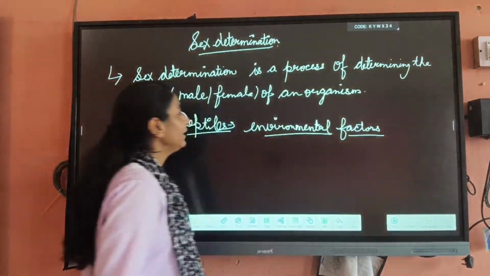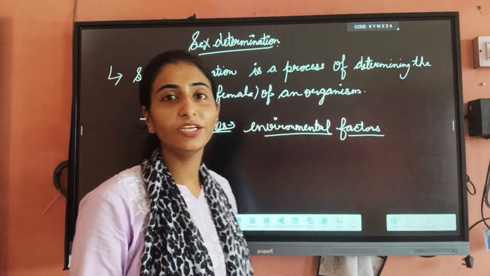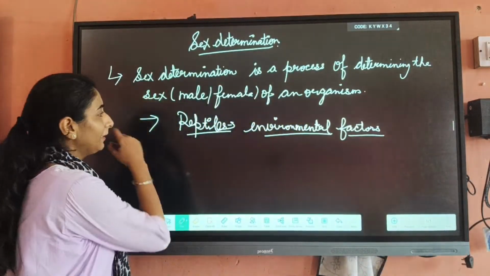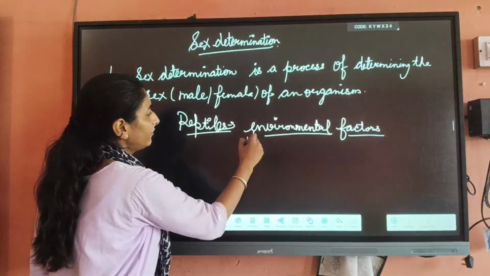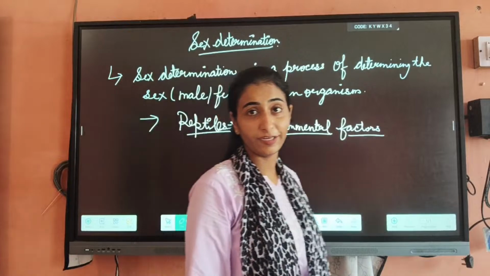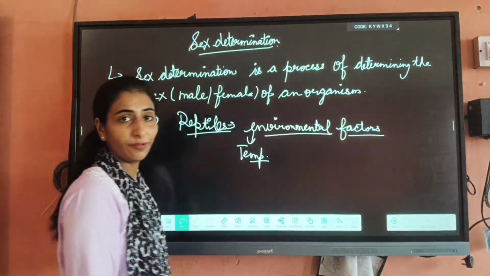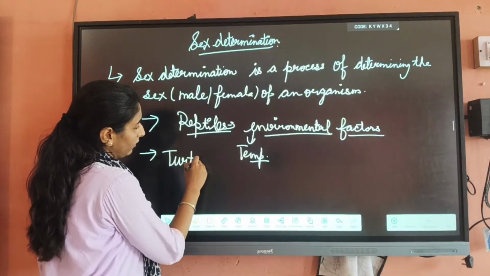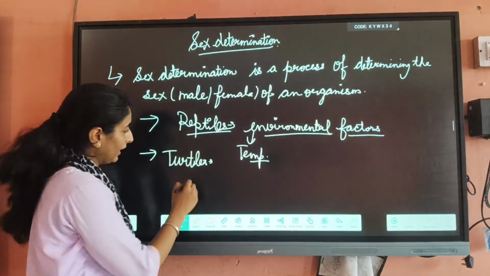Like if we consider the case of temperature, because temperature is also an environmental factor. For example, we are considering the examples of turtles and lizards.